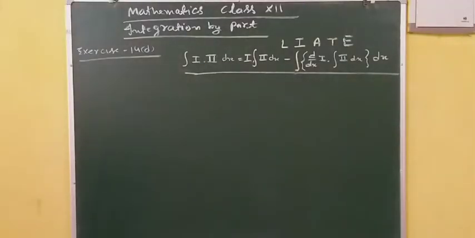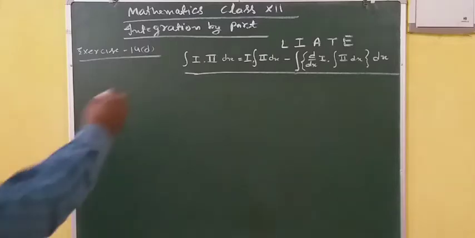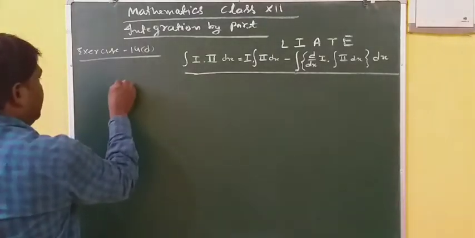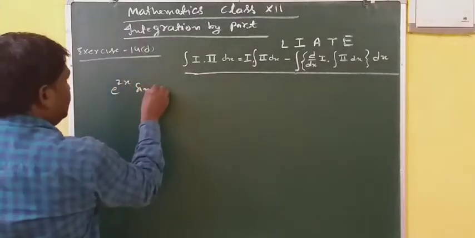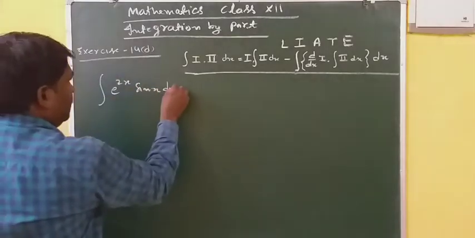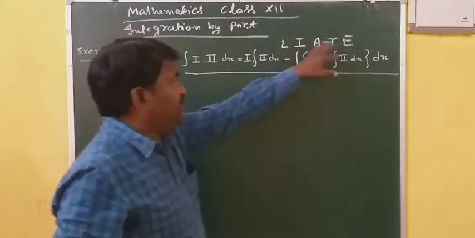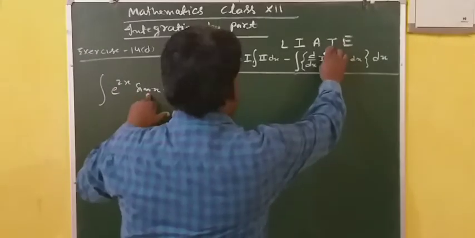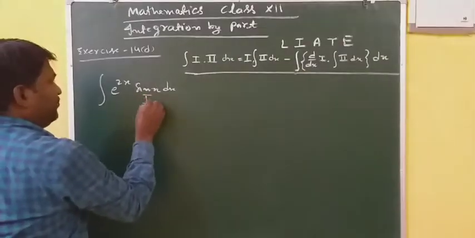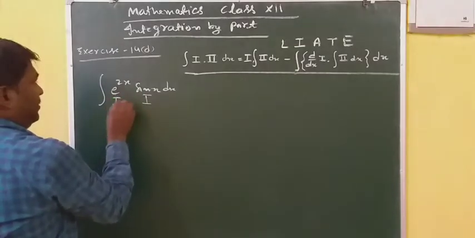Just like e power 2x sin x, e power 2x into sin x. Now think, as per this rule, the trigonometric function should be taken as first, and this one as second.